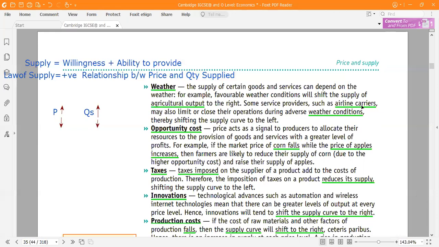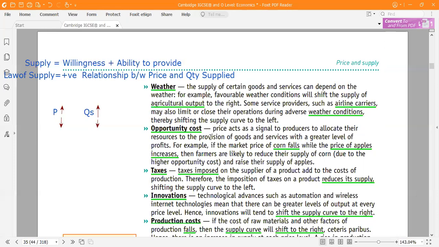Airlines also: if the condition is not good, very hot or very cold, or very heavy rain, or heavy snowfall, airlines normally stop or limit their operation. Clear? So this is how weather affects the supply.